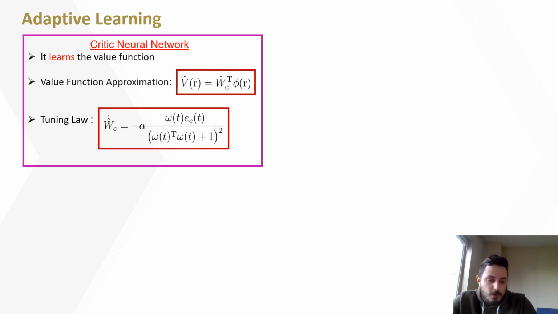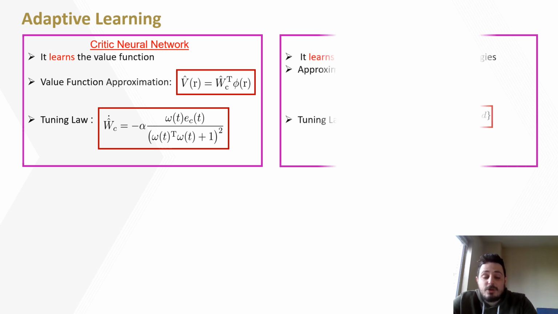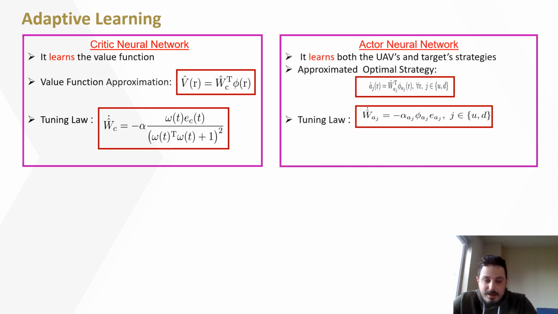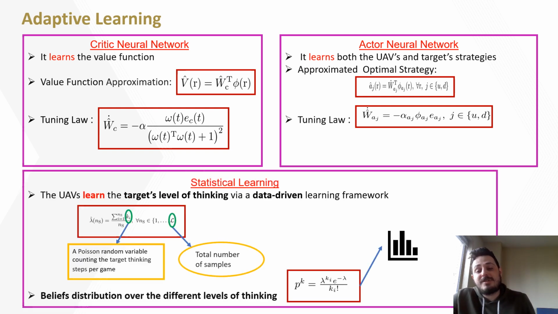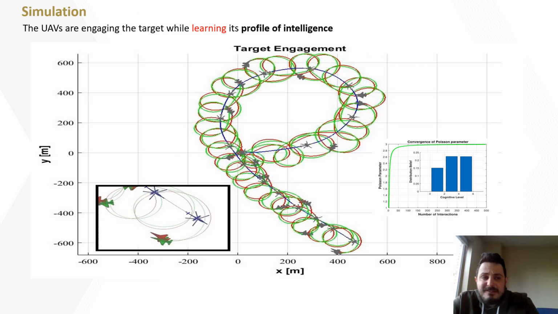The critic neural network learns the value function, whereas the actor neural network learns the optimal strategies. Furthermore, a data-driven learning framework is introduced whereby the UAVs learn the target's level of intelligence. To validate the efficacy of the proposed approach, we carried out some simulations.